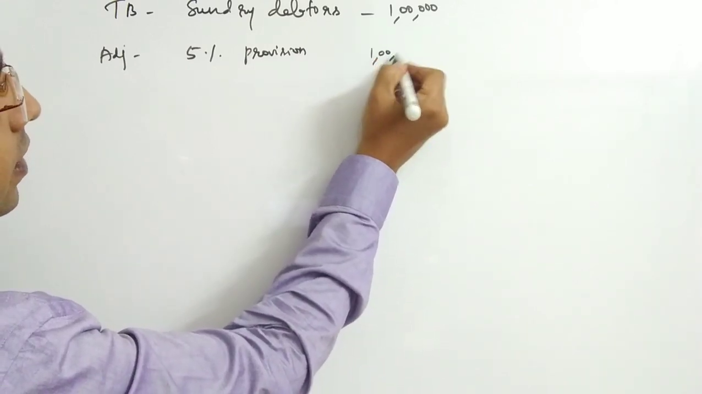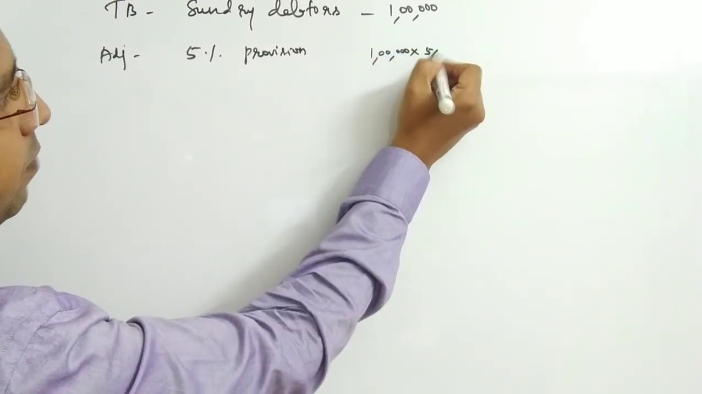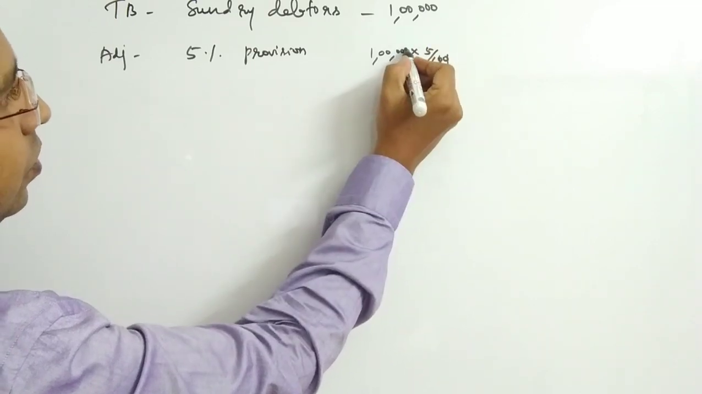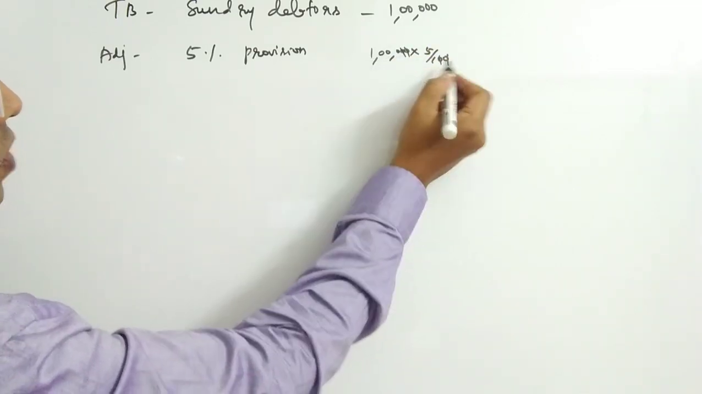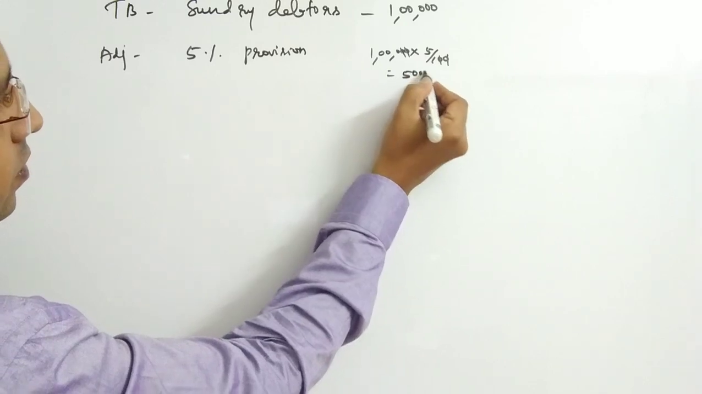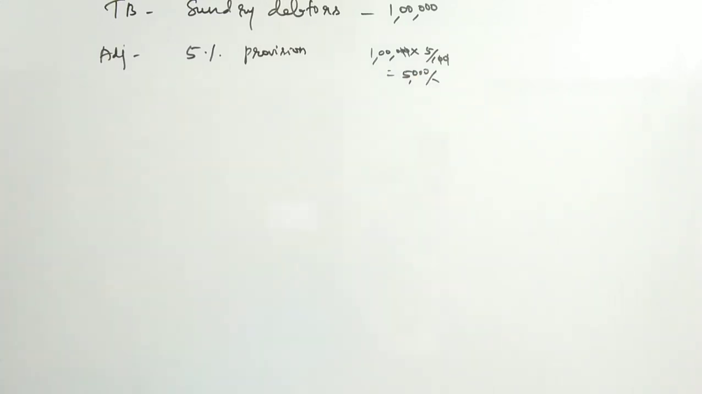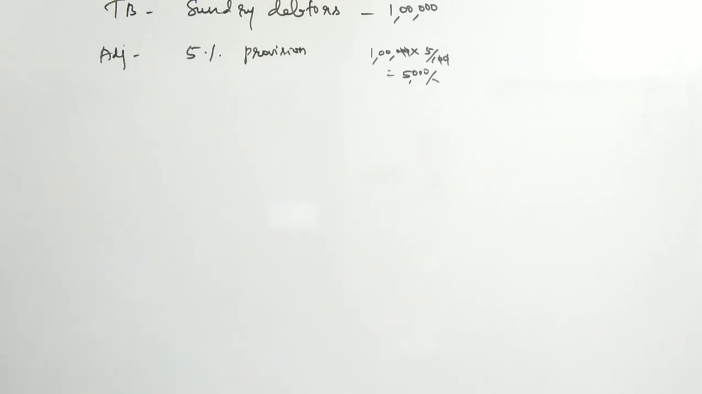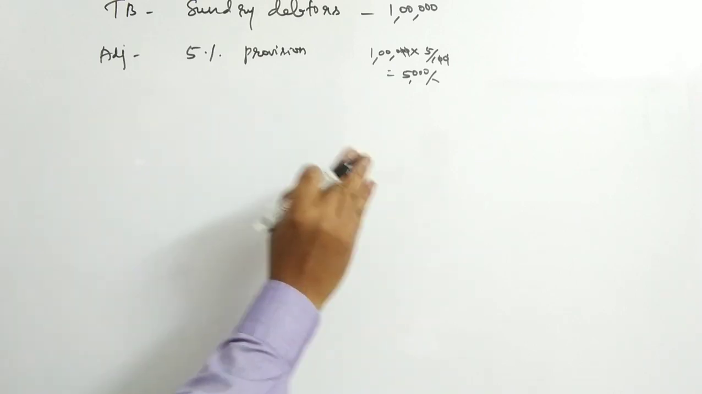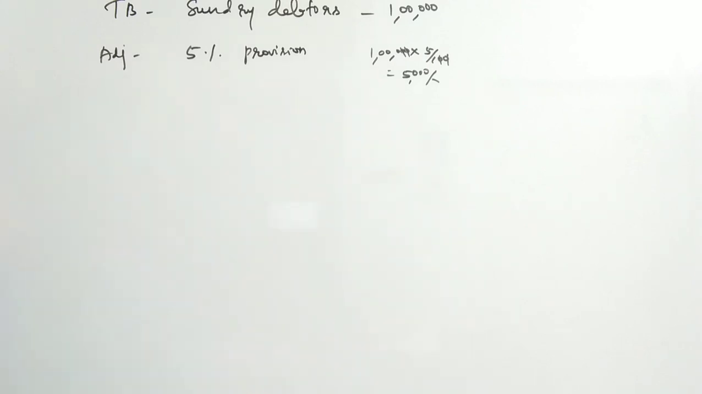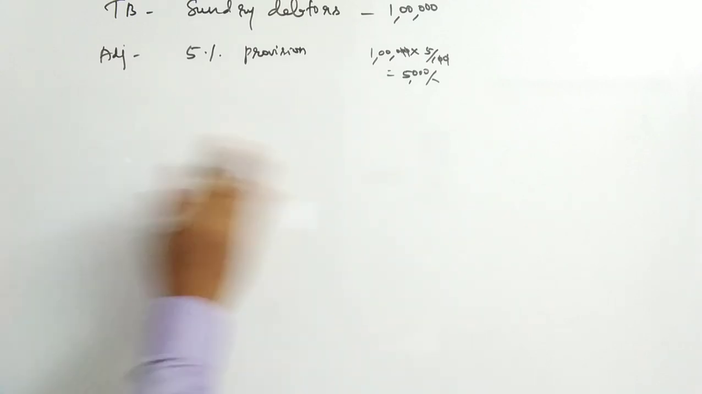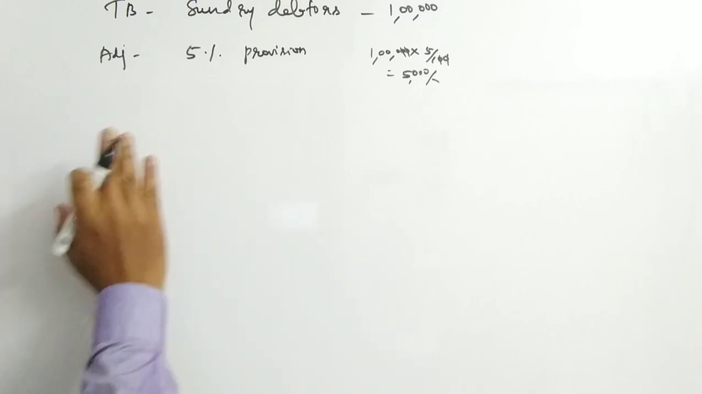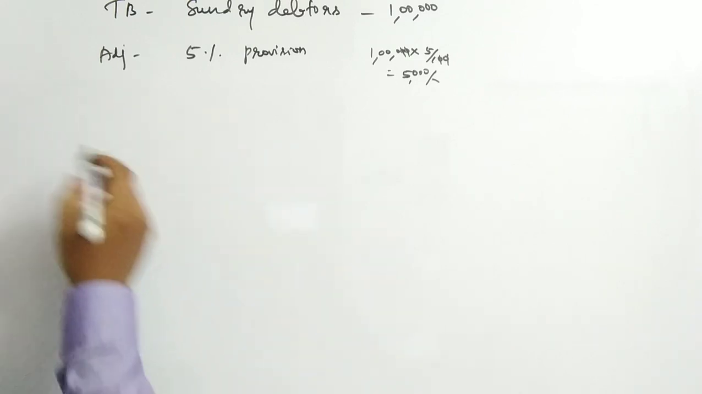Let us calculate 1 lakh into 5 by 100. Cancel the 2 zeros here. So 1000 into 5 is 5000. This is the provision that we are asked to make on sundry debtors. The journal entry would be profit and loss account debit 5000 to provision for bad and doubtful debts. Automatically, this provision for bad and doubtful debts value should be shown on the debit side of the profit and loss account.